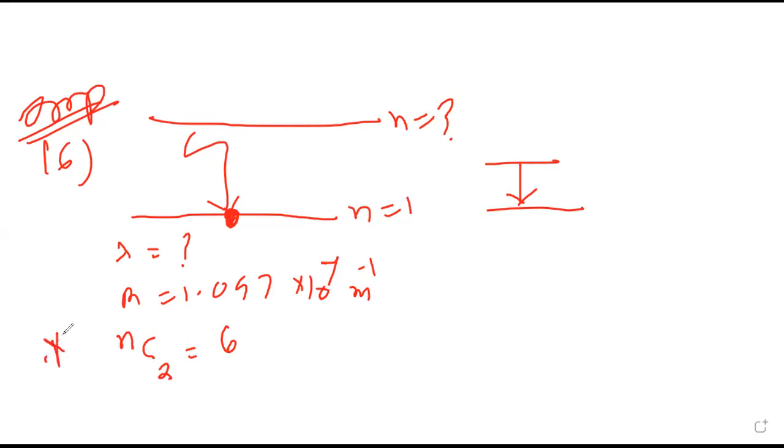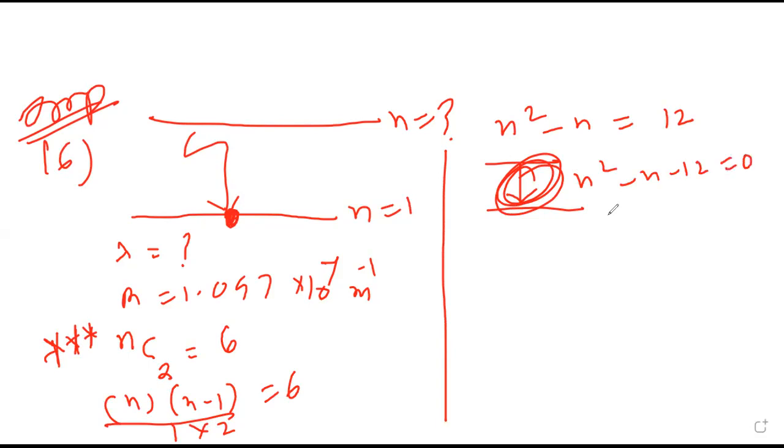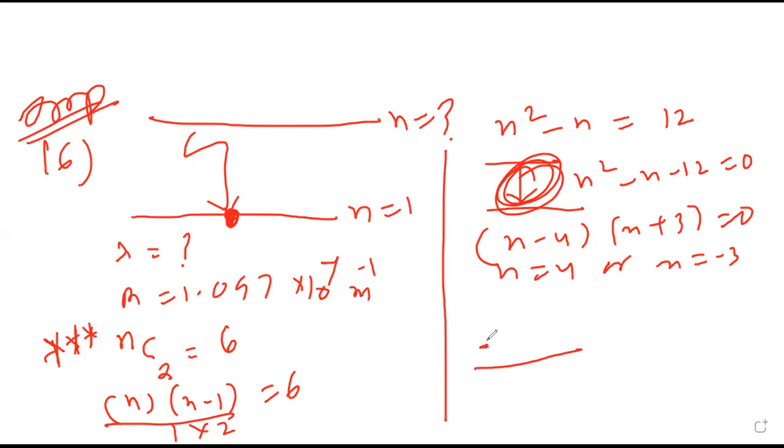Correct? This is followed? Now this means n into n minus 1 upon 1 into 2 is 6. Correct? So n square minus n will be 12. n square minus n minus 12 is 0. n minus 4, n plus 3 is 0. So n is 4 or n equal to minus 3. That means it has gone to the 4th orbit. Correct?